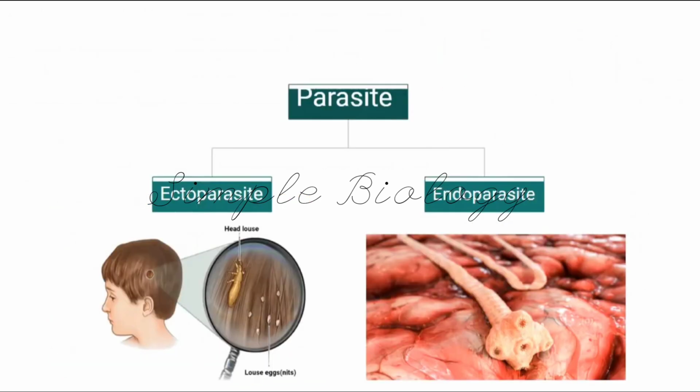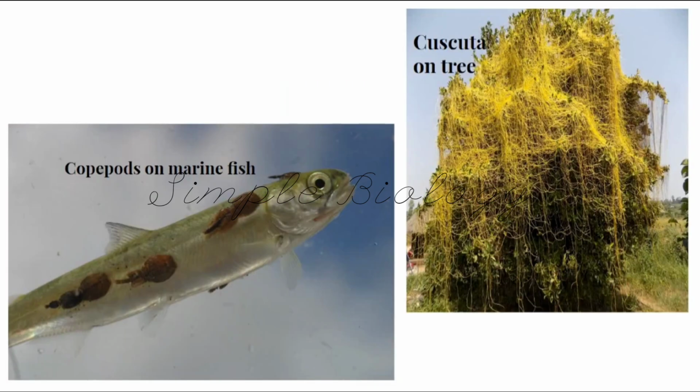We can categorize parasites into two types based on where they live. If the parasites are living outside the host body, they are called ectoparasites. Ecto means outside. If the parasites are living inside the body of the organism, they are called endoparasites. Here you can see some more examples of parasites. You can see the copepods which live on marine fish, and also cuscuta, which is a parasite on the tree.